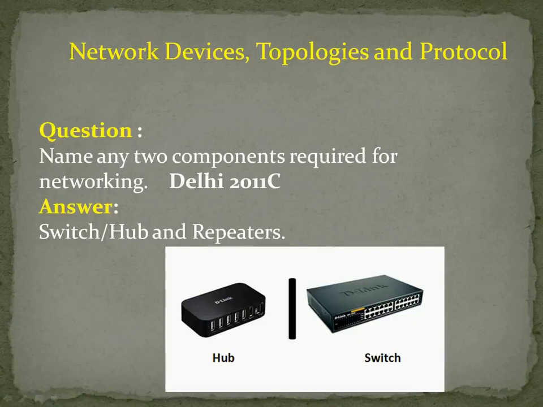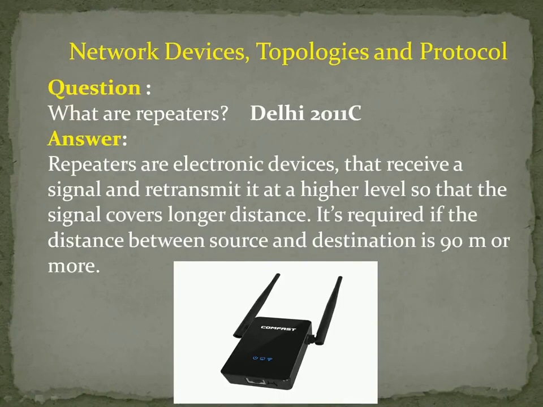Right. The next question is, what are repeaters? Answer: repeaters are electronic devices. It is a simple electronic device that receives a signal from your laptop and retransmits it at a higher level, so that the signal covers a longer distance. It is required if the distance between the source and the destination is 90 meters or more.